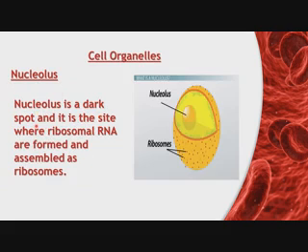It is a dark spot, and it is the site where ribosomal RNA is formed and assembled into ribosomes. Look at this: these are the dark spots, and here ribosomal RNA is formed and assembled into ribosomes.